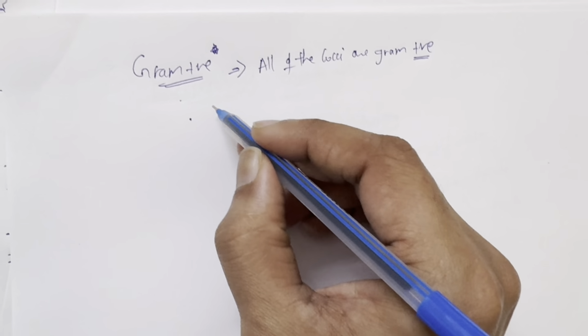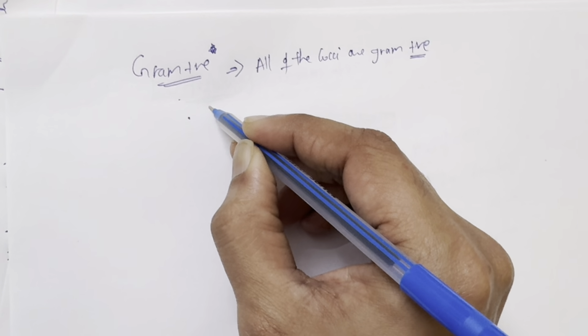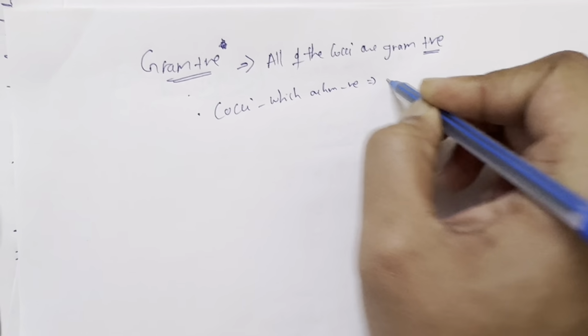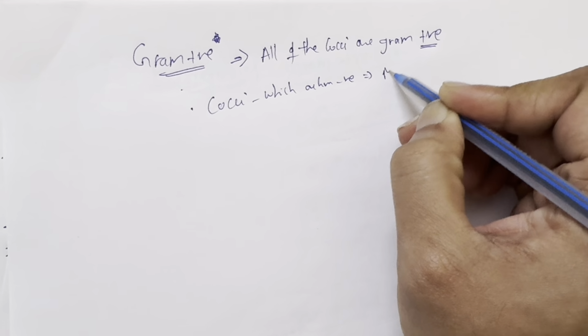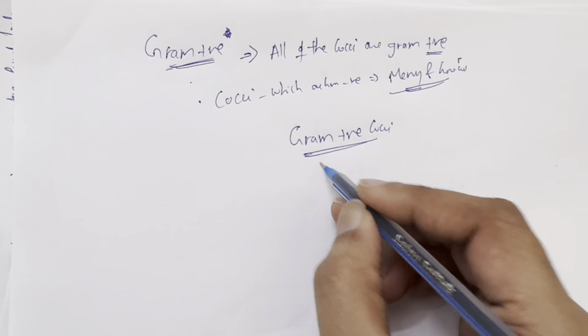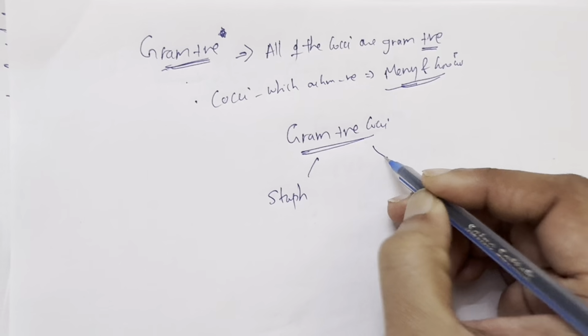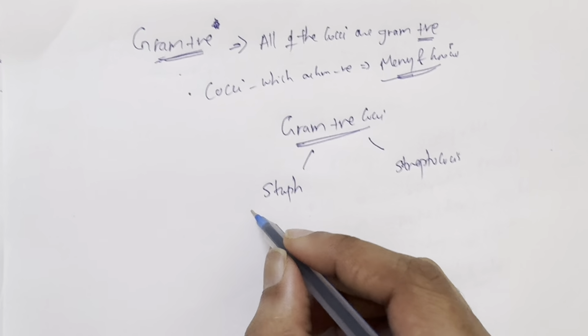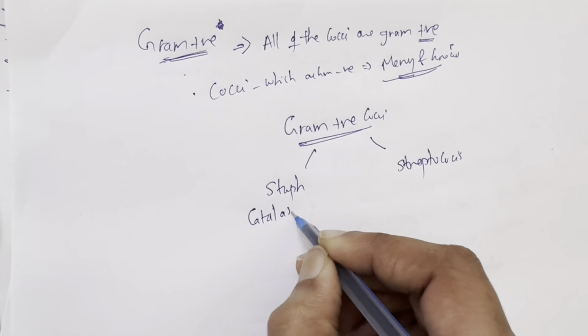Now the cocci which are gram negative are meningococci and gonococci. We'll discuss them in gram negative organisms, but for today we are discussing gram positive organisms. For the gram positive cocci, the most important organisms are Staphylococcus and Streptococcus. Now Staphylococcus is catalase positive.